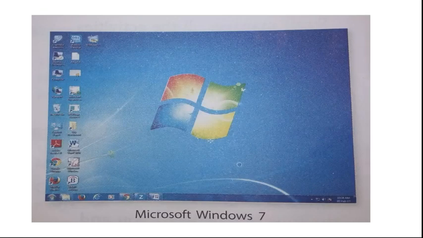Next, see, this is Microsoft Windows 7. You can see how it is very well. There is My Computer. If you want to open and see what files are there in your computer, just click on My Computer. If you want to type a document, click on Word. If you want to read any document, click on Adobe Acrobat. Like that, icons are present related to each particular program. Okay kids, now it is very easy, isn't it?